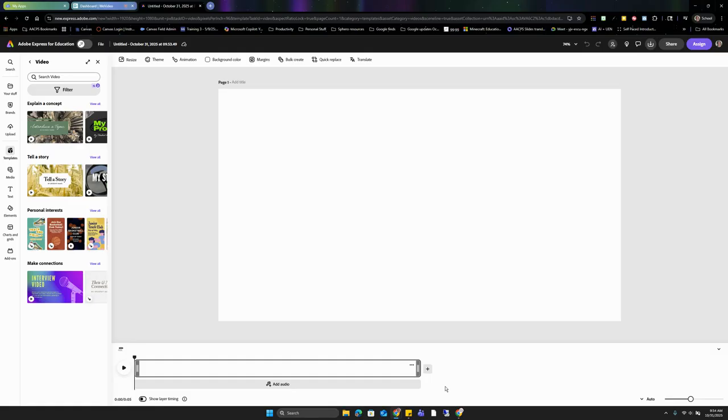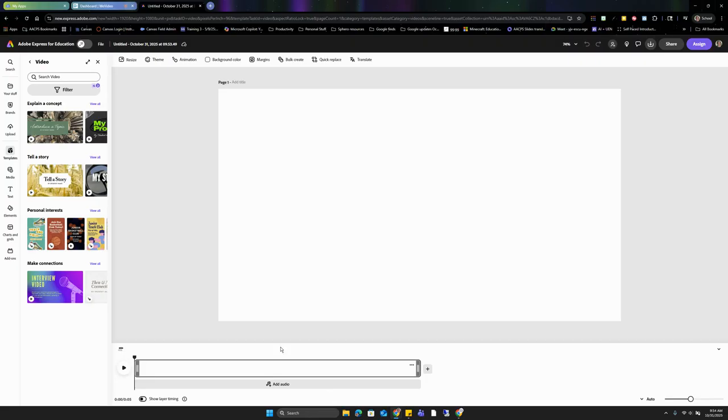So what we get is sort of a placeholder track at the bottom here with the option to add audio, meaning that I could pull some from Adobe's stock audio files that they have available. So I'm going to begin by showing you how you can record your own video right here inside of Adobe Express, and then we're going to add some additional of that stock media that Adobe has available to our video project, so we can blend all of these things together to make one video project.